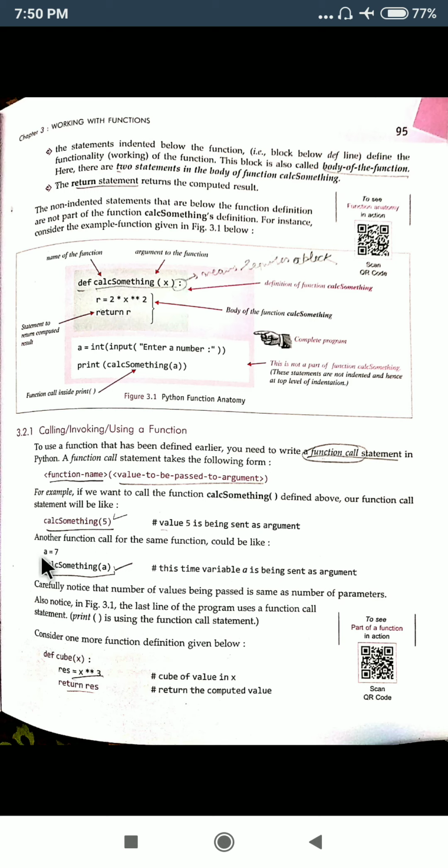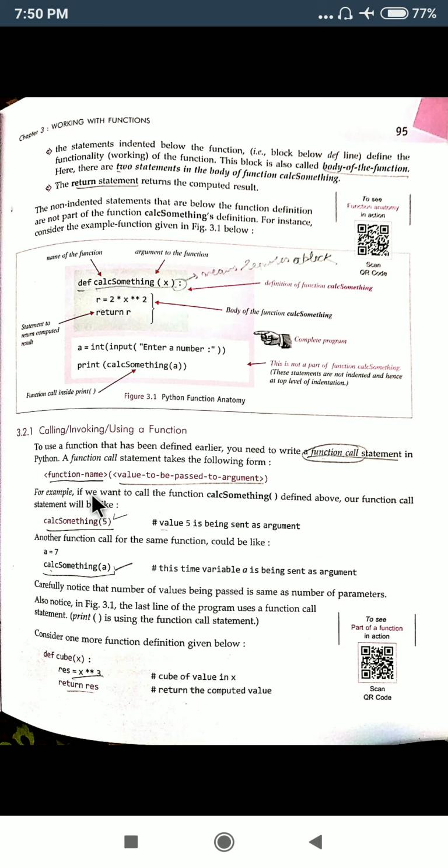Or you write a is equal to 7, which means it has been finalized here, every time you run the program a will be 7. So 7 you will pass here, this is the function call, it will go to the function definition, and whatever result is returned will be printed using this print statement.